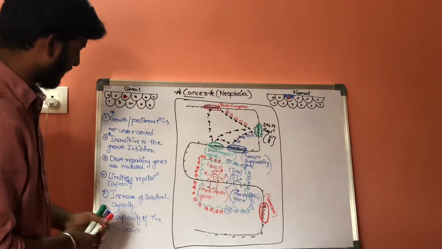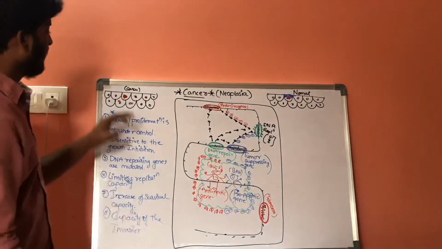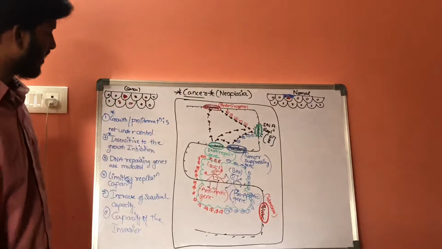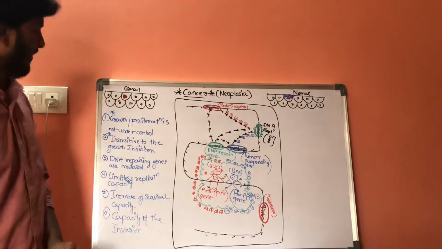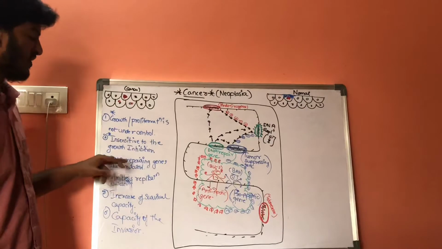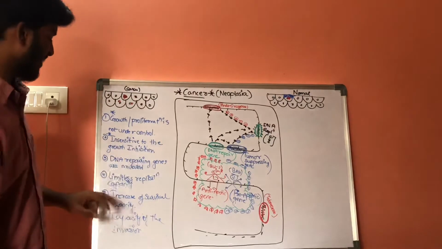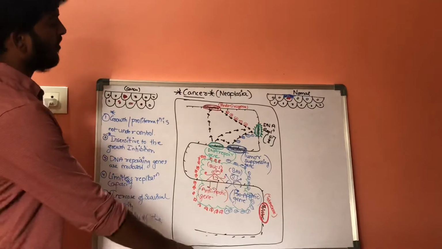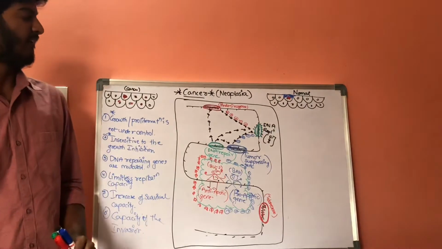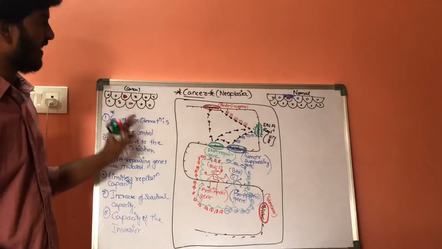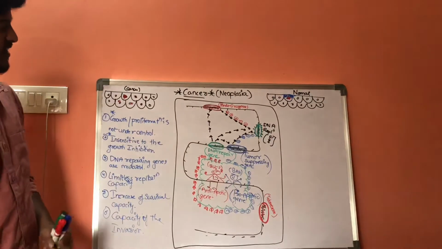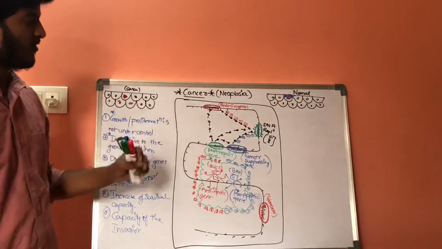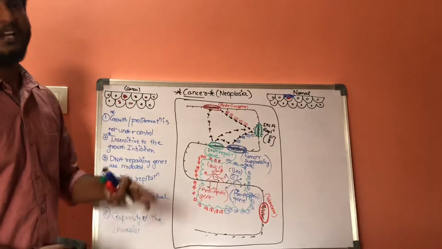So, these are some characteristic features of cancer cell which differs from the normal cell. That is, first one is growth and proliferation is not under the control, and it is insensitive to the growth inhibitors, and DNA replicative genes are mutated, and limitless replication capacity, and increase of survival capacity and capacity of invasion. Now we have discussed the basic fundamentals of differences between the cancer cell and neoplastic cell. Now let us discuss the normal function of proto-oncogenes, and how it converts into abnormal and results in neoplasia.